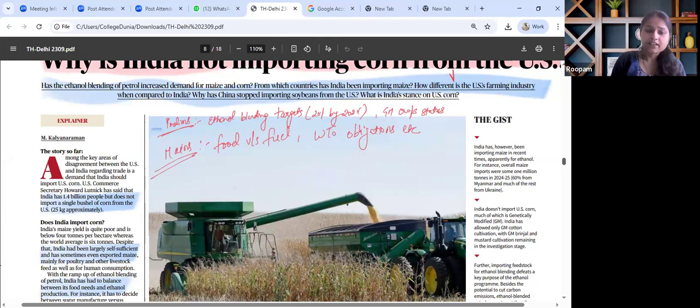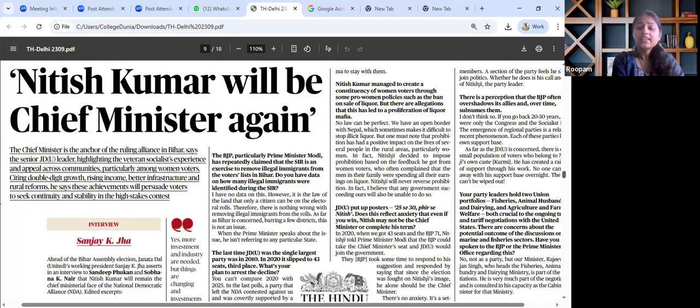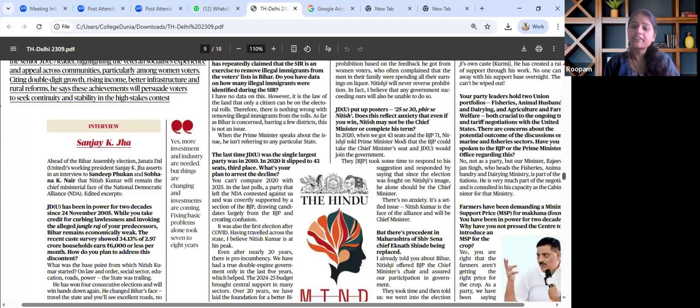Afterwards, from the maize perspective, we need to know about agriculture, trade politics, the food versus fuel debate, and farmer protection versus WTO obligations that we have to fulfill. In this manner, this particular article is to be read and revised, along with the way forward for this. Afterwards, the last important article for the day from my end is about CPCB's report on river pollution.